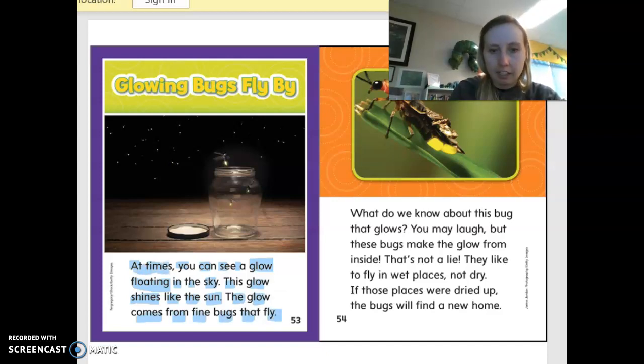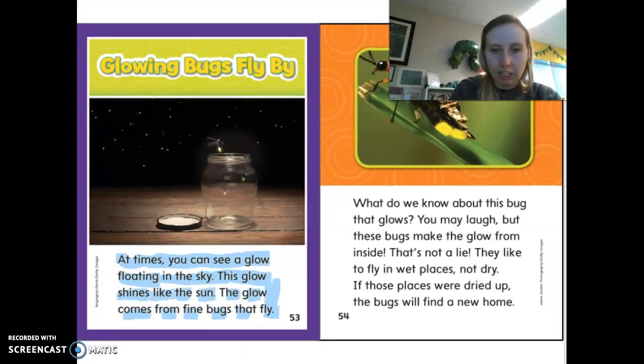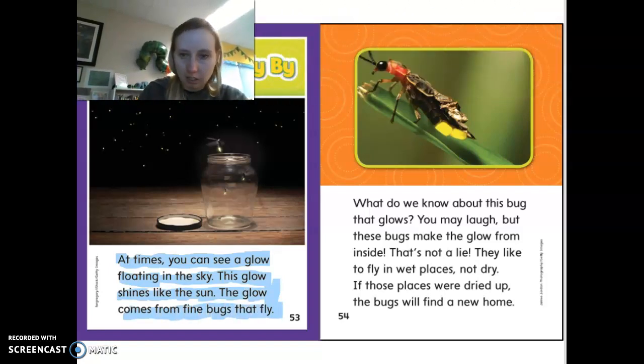Together. At times, you can see a glow floating in the sky. This glow shines like the sun. The glow comes from fine bugs that fly. Okay. Let's read this page together.